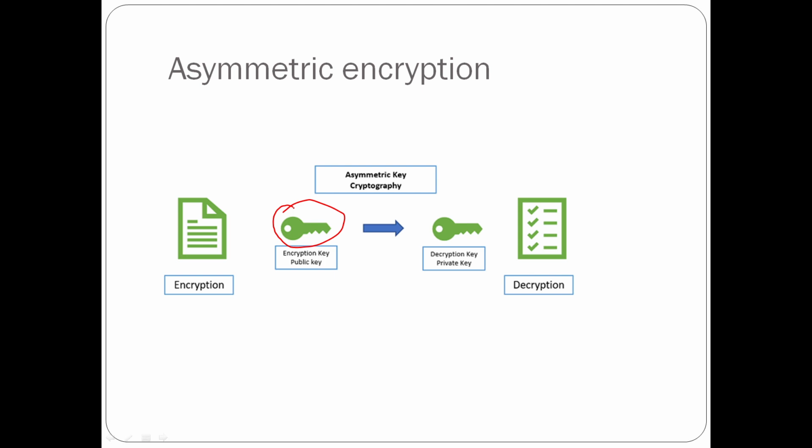Once it reaches the receiver, we apply the decryption algorithm. Decryption is done by using the private key. So only the individual who has the private key can decrypt the message. The difference between asymmetric and symmetric approaches is that in symmetric encryption we use only a single key for encryption and decryption, but in the asymmetric encryption approach we use both. On the sender side we use the public key and on the receiver side we use the private key.